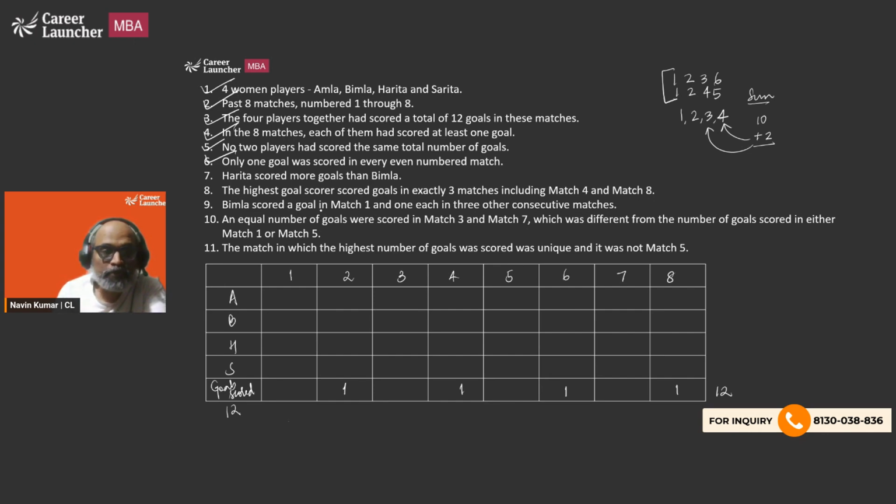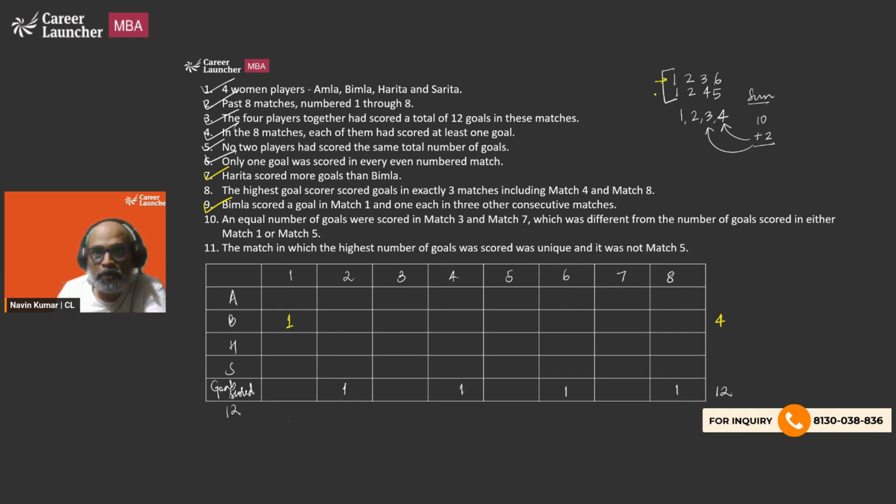Next, Bimla scored a goal in match 1. So that's one goal in match 1, and one each in 3 other consecutive matches. Which are those 3? We have no idea. But Bimla definitely scored 4 goals, minimum 4 goals. So Bimla scored minimum 4 goals and Harita scored more goals than Bimla.